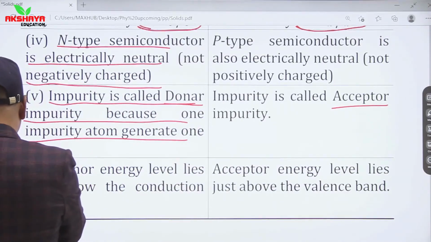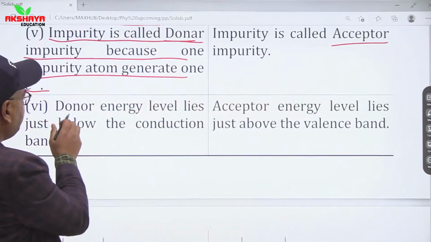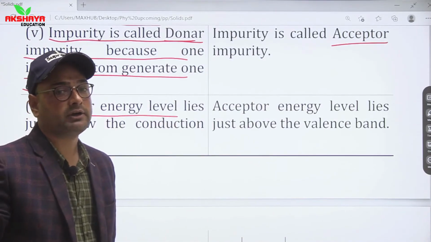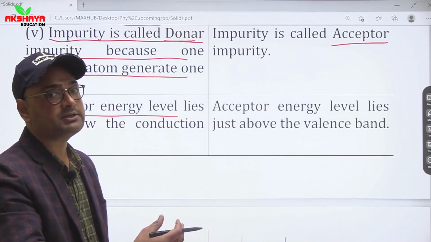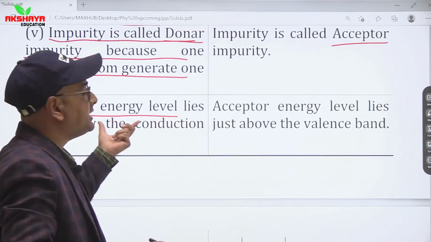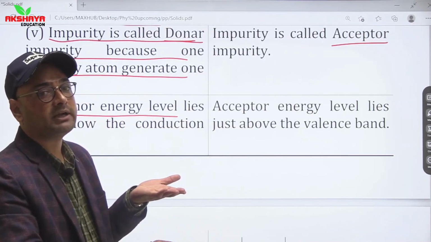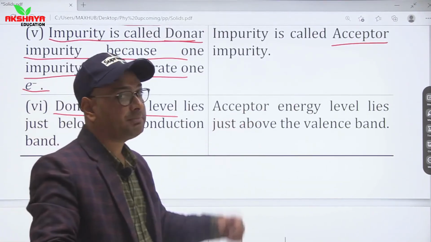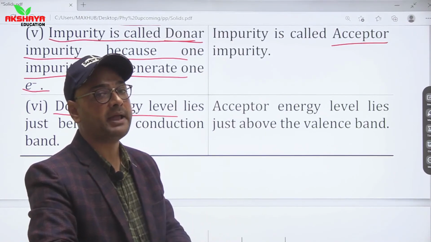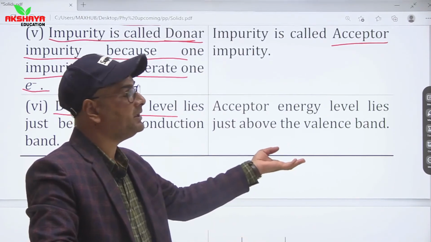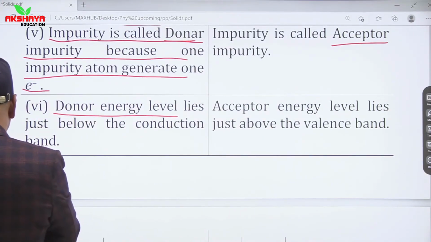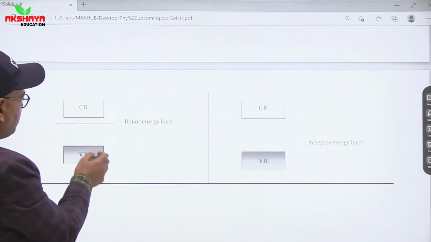So here we can see that if we talk about energy level of donor impurities, then donor impurities will donate these electrons to conduction band. It means donor energy level will lie just below the conduction band, while acceptor impurities have a tendency to accept or bag an electron, so it will be just above the valence band, like this.